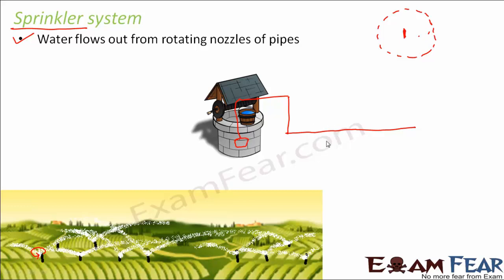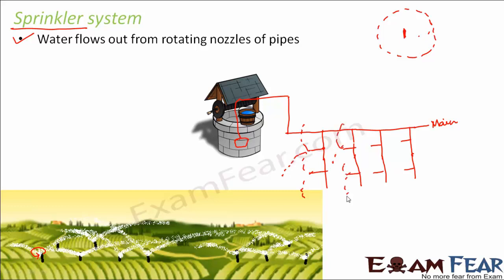From this main pipeline, you have many perpendicular pipes, something like this. There are so many perpendicular pipes connected to the main pipeline. If this is your main pipeline, these are the perpendicular pipelines, and all of them will receive water from the main pipeline. On each of these perpendicular pipelines, you have these rotating nozzles located like this, and from these rotating nozzles comes up the water like this. Maybe the picture I have drawn is in a slightly different orientation.